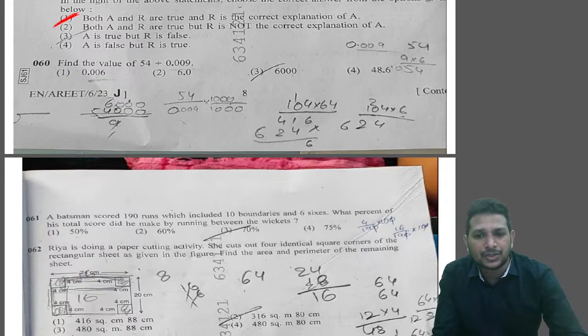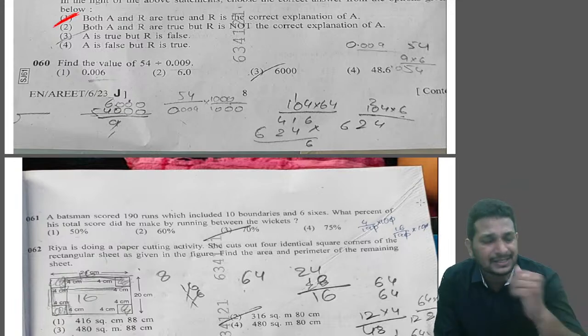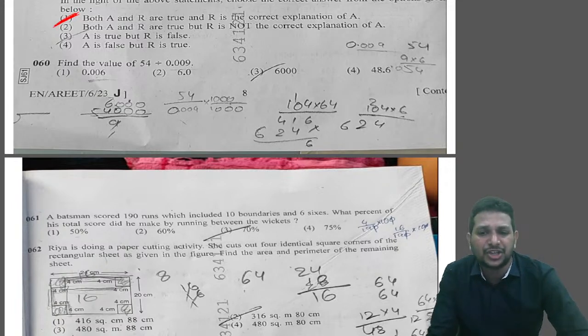Okay. So over here, let's cancel it off. 9 ones are 9, 9 sixes are 54. So we'll get the answer as 6000. Okay. We got the answer as 6000. That's nothing but option 3. Okay. Option 3.